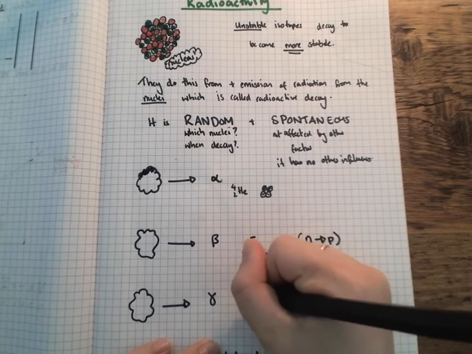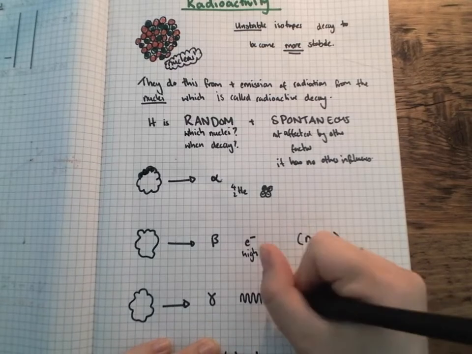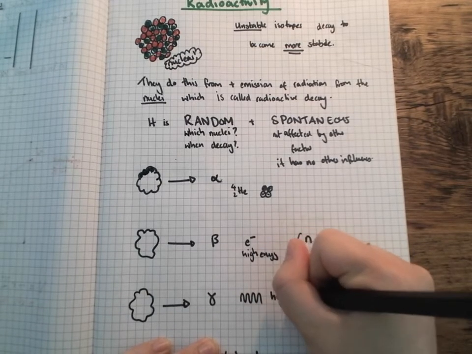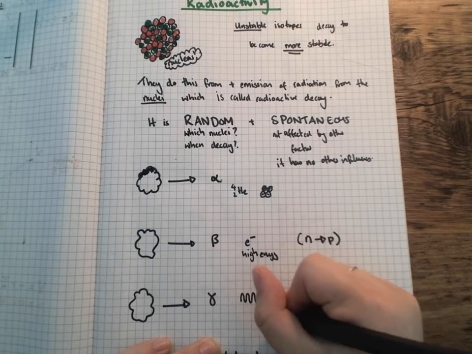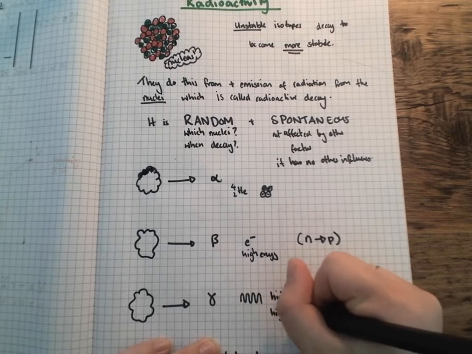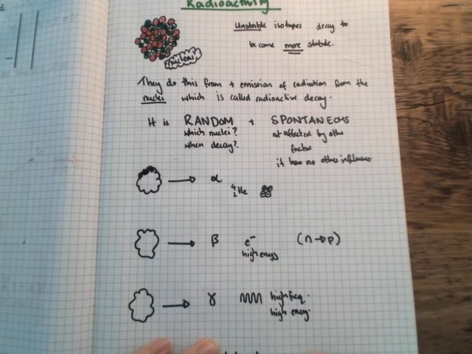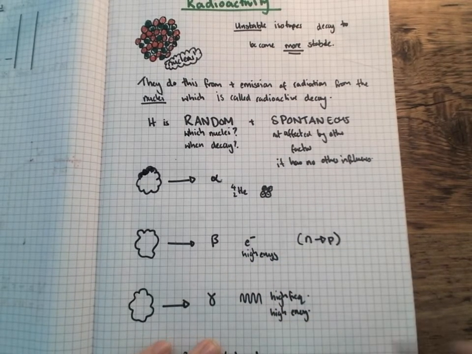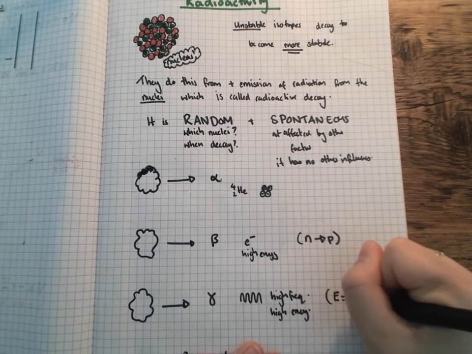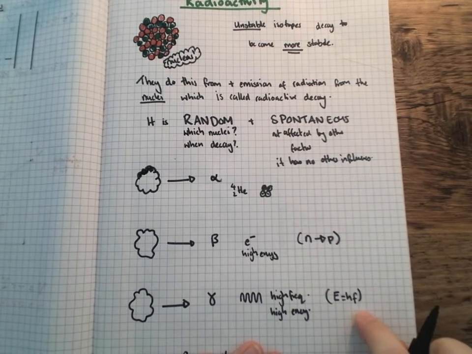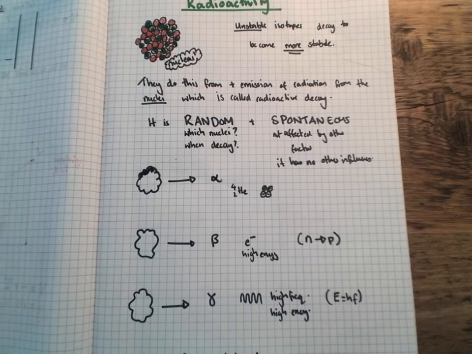Gamma is not a particle, it's a wave, and it's a high frequency wave. Because it's high frequency, it also means it's high energy, because frequency and energy are proportional to each other. You're not going to have to learn this at grade 9, but they are related through the equation E equals hf, which you will do again if you do diploma.